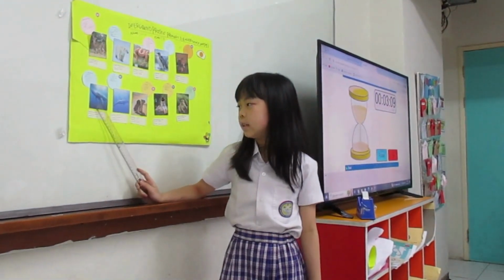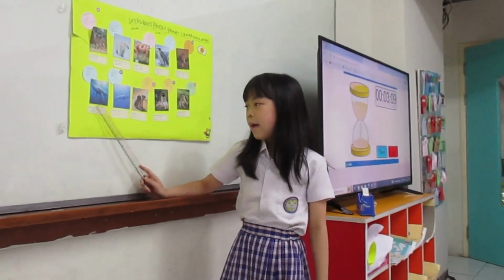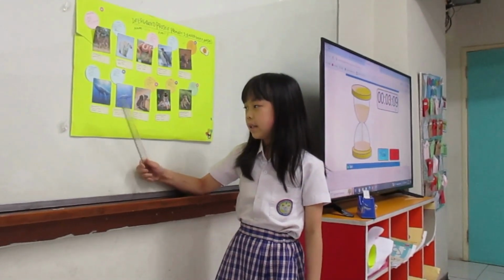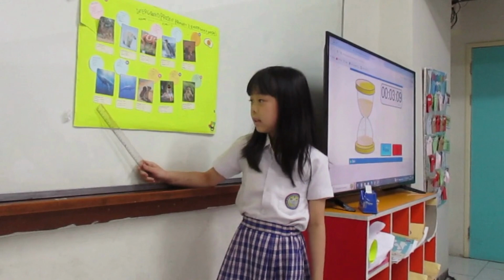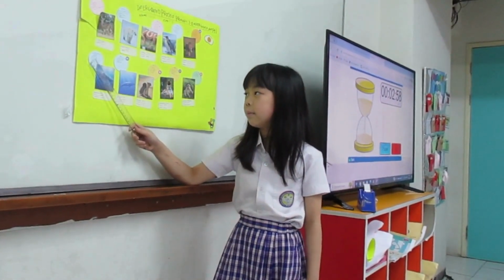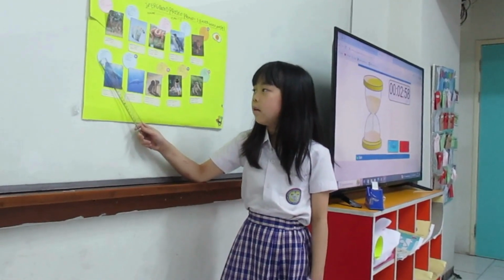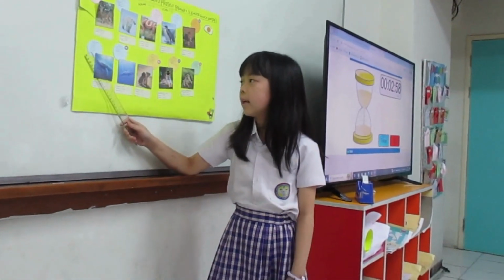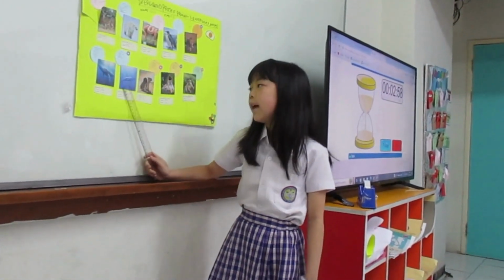Next is whale. The habitat of whale is ocean. The season is summer and the weather is sunny. Sport activities are volleyball, football, handball, running, and biking. Next is the shark.